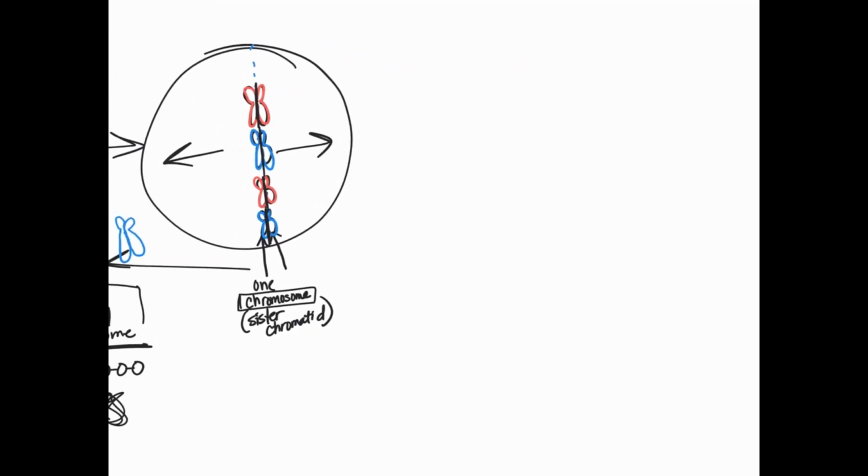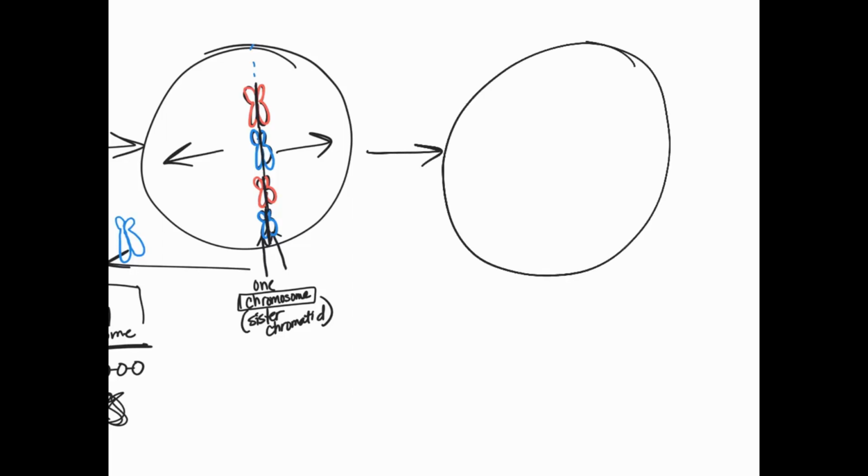So we move into the next stage. We've pulled apart our copies. So now what we have, I'm going to stick with the colors now, is we have one of the big red ones that we got from over here on the left side, one of the big red ones on the right, and then we have a small red one on the left, and we have a small red one on the right. We have a big blue one on the left, a big blue one on the right, a small blue one on the left, and a small blue one on the right. So you see how we have divided up our chromosomes. We've ripped one copy to the left side, and we brought one copy to the right side. So now we have separated our chromosomes.